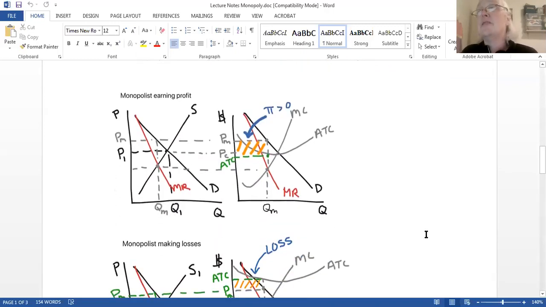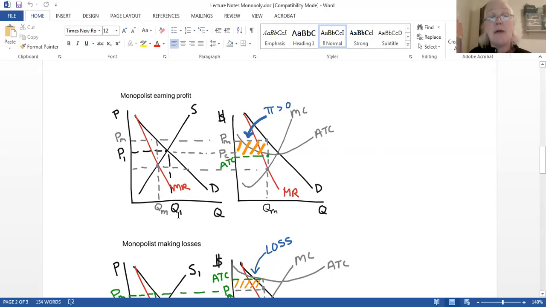Here we go. The monopolist decision, and this is what it looks like for a monopolist that is earning profit. So originally over here on the market, on the left-hand side, otherwise this looks very similar to the perfect competition setup. I've got the market model on the left, and I've got a set of cost curves over here on the right, okay? So the difference now is, here is my black intersection, P1 and Q1.